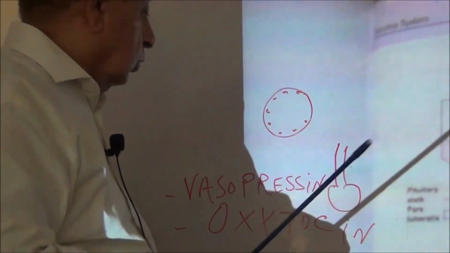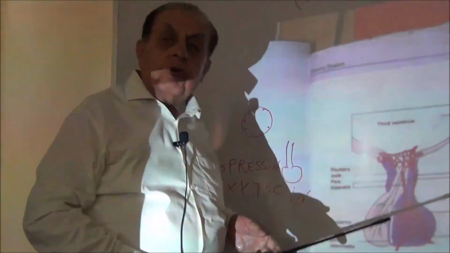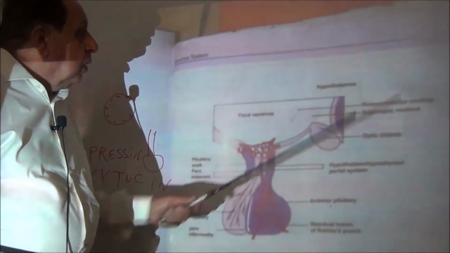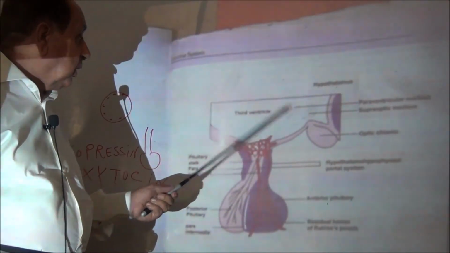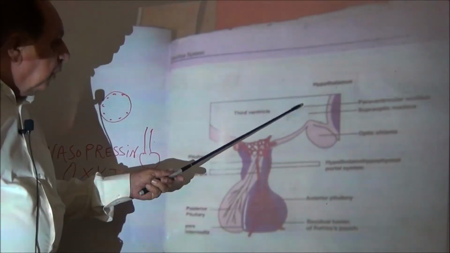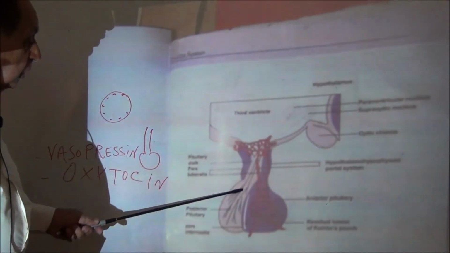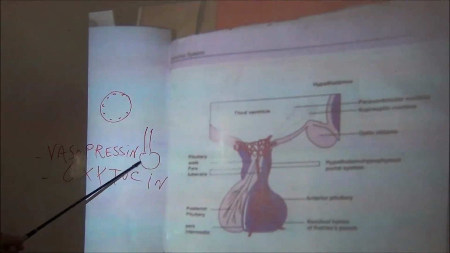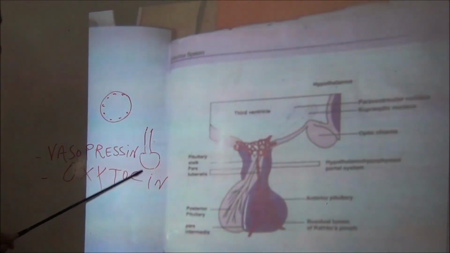These two hormones, vasopressin and oxytocin, are secreted in the supraoptic and paraventricular nuclei, and then they pass through these axons and reach the pars nervosa, and then they are stored here in the distal part of the axon, this dilated portion.